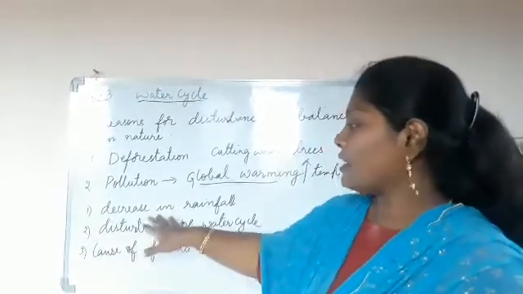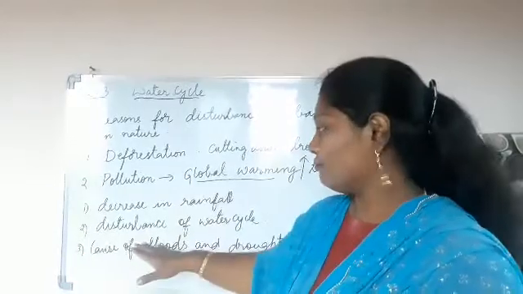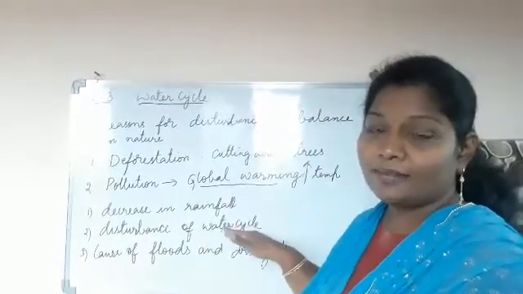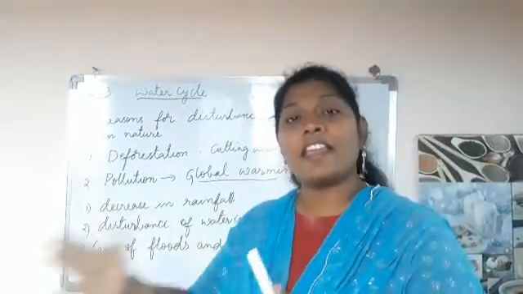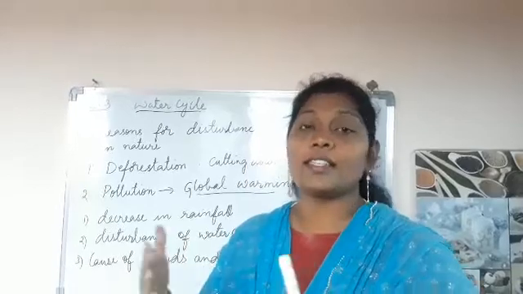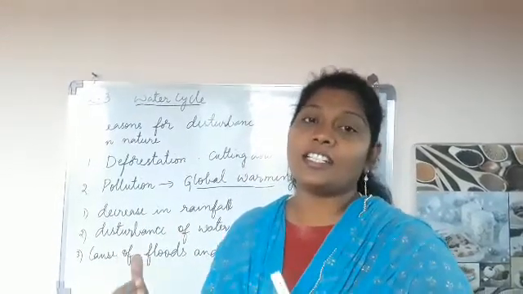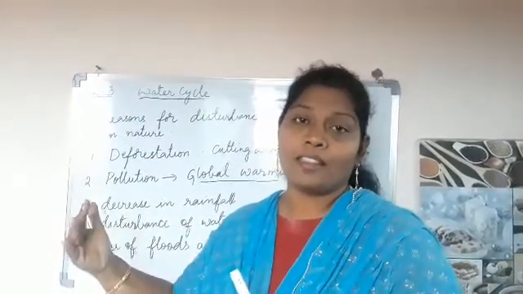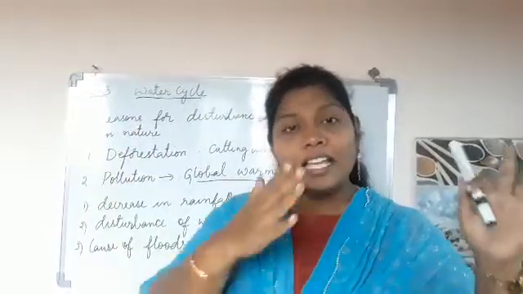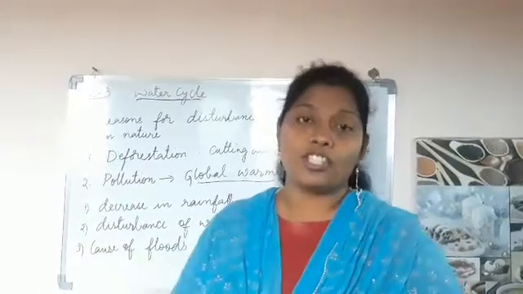See, first one, the decrease in the rainfall. Next one, disturbance of the water cycle. So the seasons are varying. Summer season is coming in the rainy season, the rainy season is coming in the winter season, and the winter season again moves from December, January to February and March. See, there is a disturbance in the whole nature.